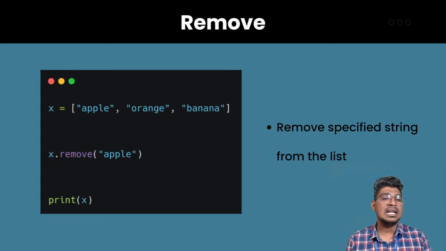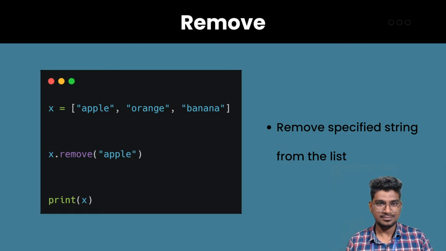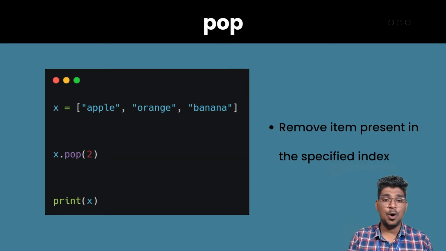Okay, right. Then remove. The remove function will help to remove one particular item. Inside the parentheses, you have to specify the value of the item. So that's why I mentioned it here. Okay, right. Now pop will help to remove the item at a specified index number.